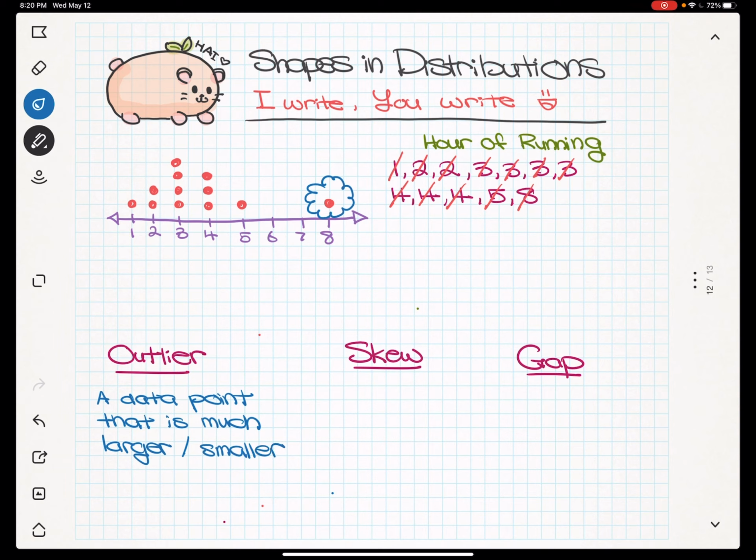So outliers are really interesting because we like to look at them and see how it affects our data. Sometimes it actually does mess up our data quite a bit. And sometimes it shows some weird anomalies, right? Or maybe even mistakes that might have occurred. So let's look at our hamster here. Can somebody give me a reason for why there was one night when Mango ran 8 hours? Teachers, pause the video, let the students talk again. Go!